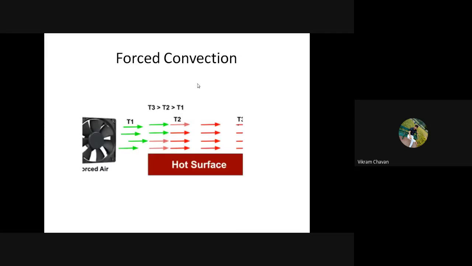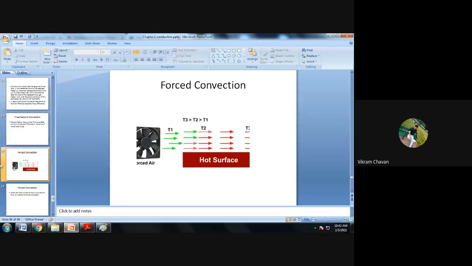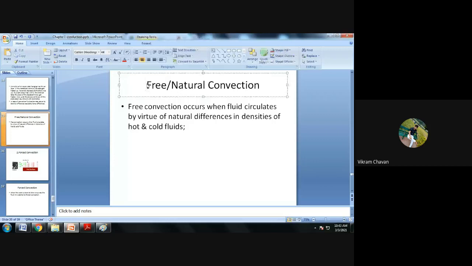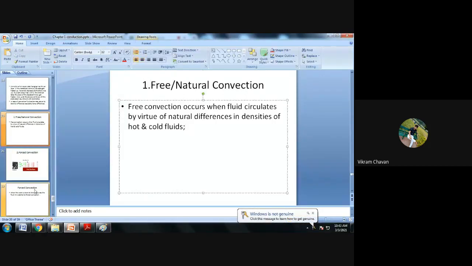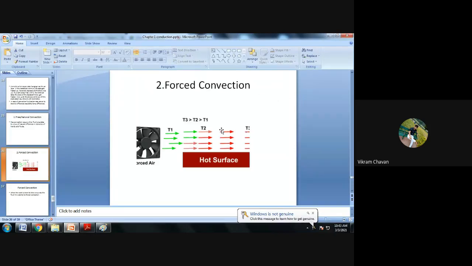So now the next type of convection is forced convection. This is the second type of convection, and the first type was free convection. Now, what difference can you see here between free convection and forced convection?